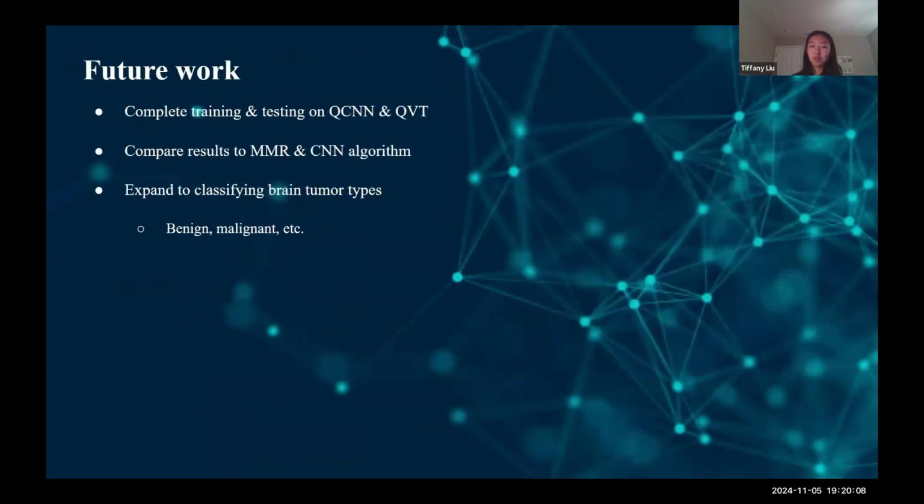And finally, in terms of future work, our next steps include completing the training and testing for the QCNN and the QVT algorithms to compare these results to the CNN algorithm and the MMR algorithm to see if there's any noticeable advantage in terms of speed or accuracy. And then future possibilities to expand this project further down the line would be to classify types of brain tumors rather than simply detecting them, which could affect the action speed for doctors to initiate effective intervention at an early stage.